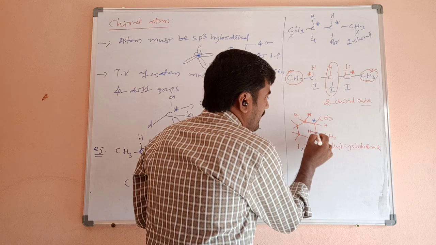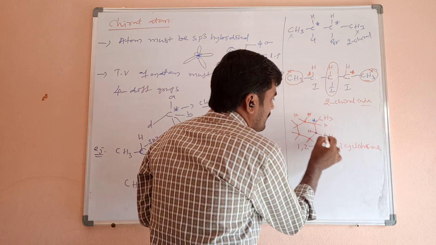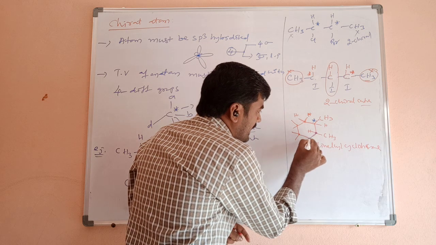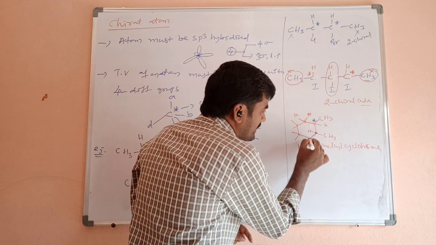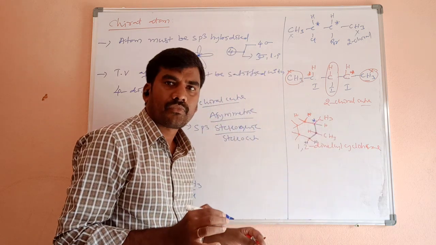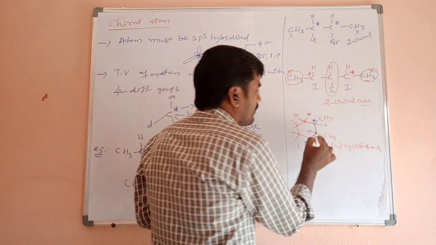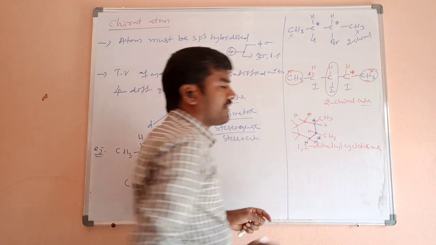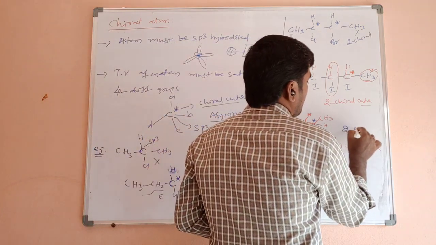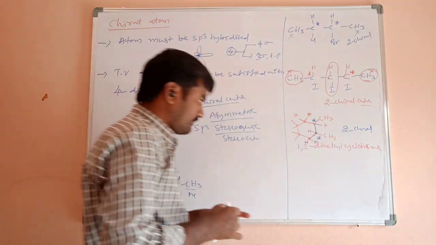What about this carbon? This carbon has one hydrogen, one CH3, two different groups. When we are moving in this direction, CH2 group is there. What about in this direction? CH group is there. Means two different groups are there, so it is a chiral center. How many chiral centers are there? Two chiral centers.